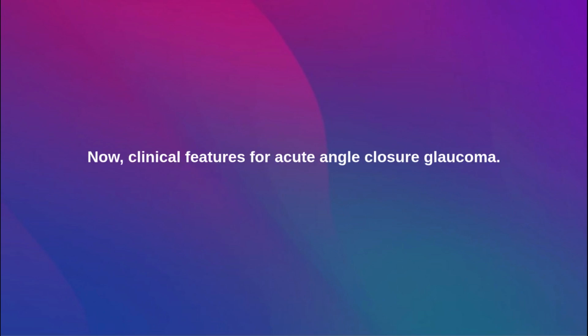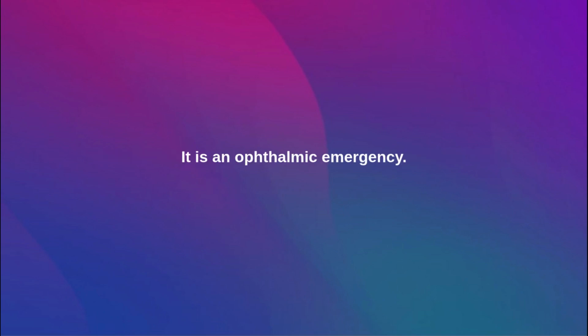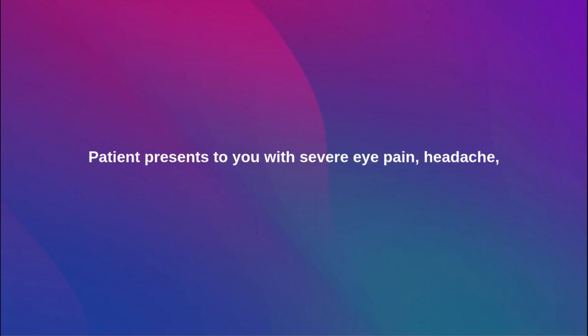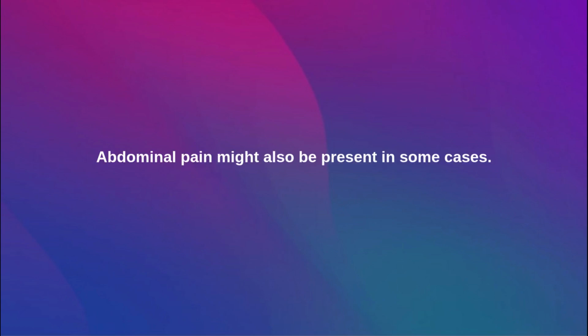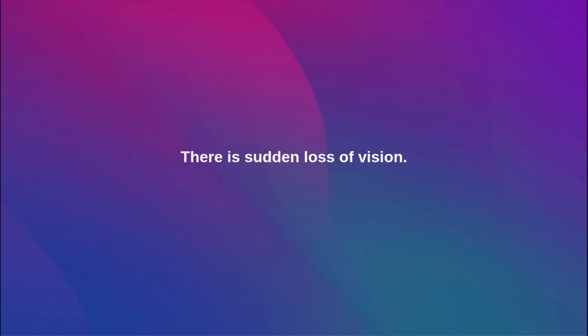Now, clinical features for acute angle closure glaucoma. It is an ophthalmic emergency. The patient presents to you with severe eye pain, headache, nausea, vomiting. Abdominal pain might also be present in some cases. There is sudden loss of vision. There are halos present around the light. A mid-dilated fixed pupil will be seen, a red eye, and haziness over the cornea because of corneal edema due to raised IOP. IOP is markedly raised in these patients, at times over 40 millimeters of mercury.